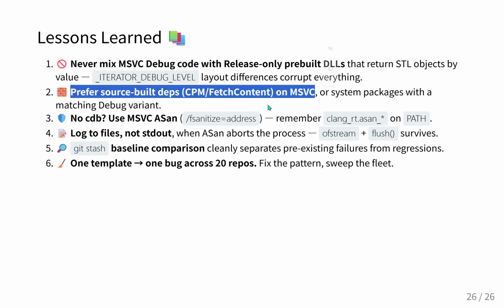And rule number 3, which is a purely tactical one. When AddressSanitizer is actively aborting your process and your standard console buffers are failing to flush, immediately route your diagnostic logs to a file stream using an fstream.